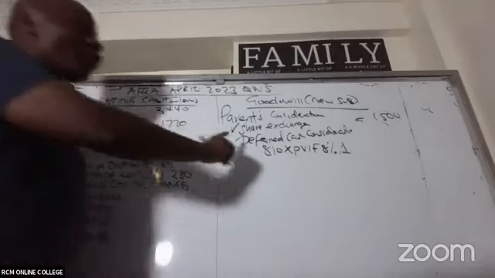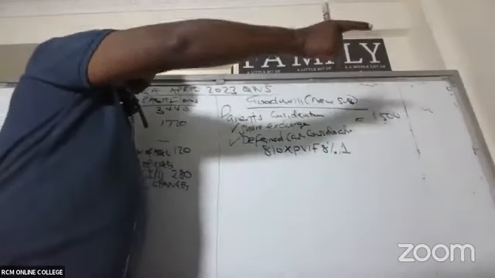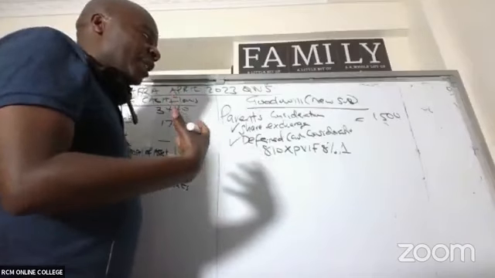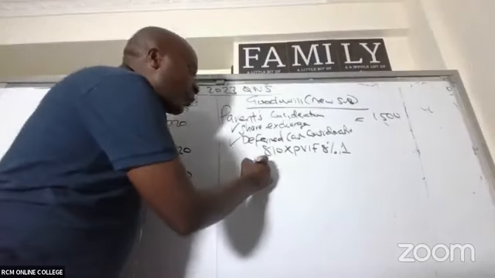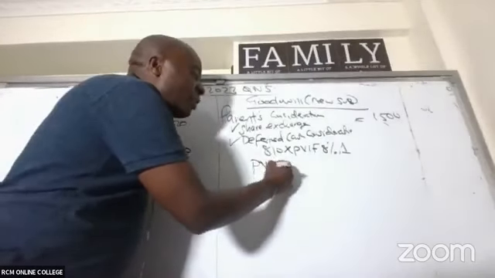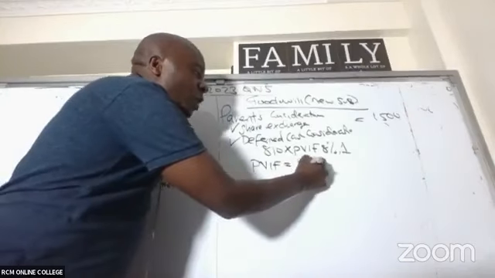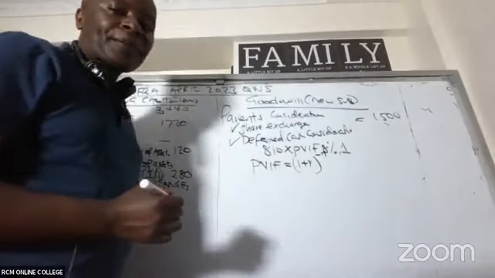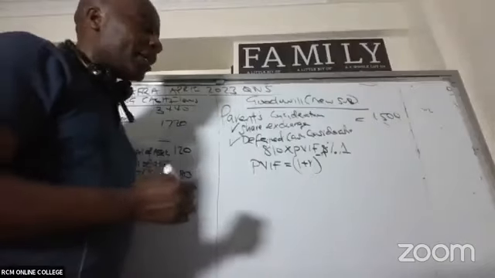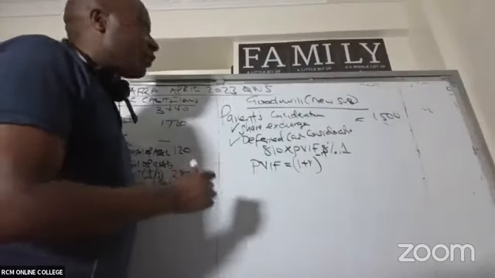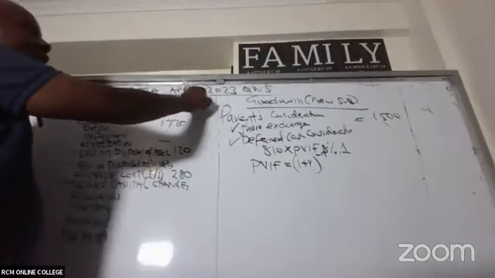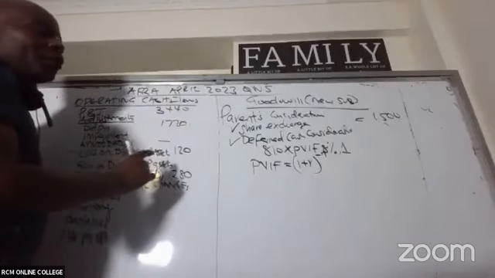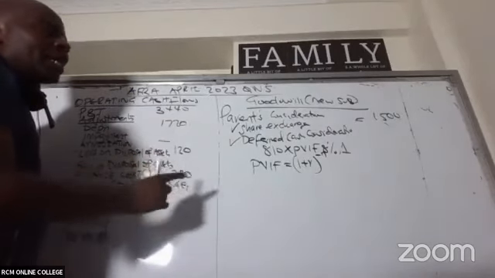Because the 810 is going to be paid in the future, we need to bring it to its present value. And I hope, colleagues, you are able to remember the formula of PVIF. It is 1 plus R raised to negative N. We need to look at this carefully. April 2023, question number 5.